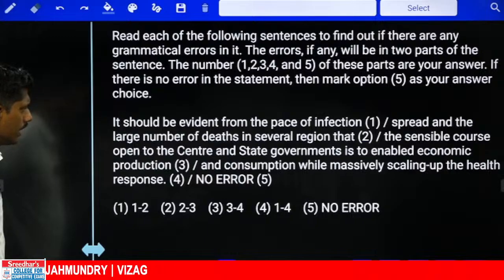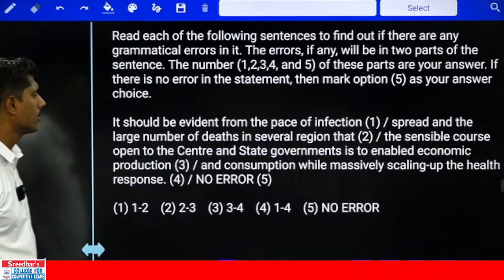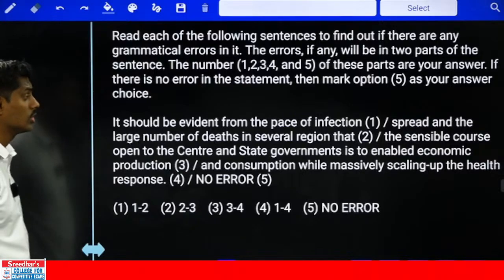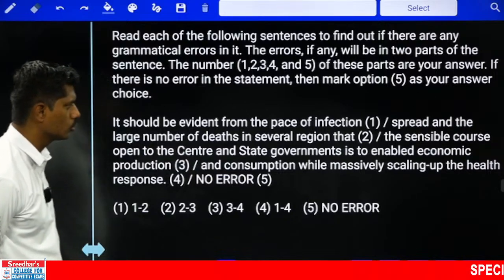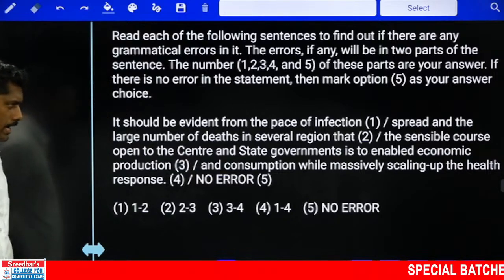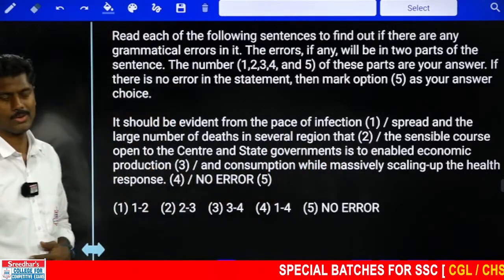It should be evident from the pace of infection spread and the large number of deaths in several regions that the sensible course open to the center and state governments is to enable economic production and consumption while massively scaling up the health response.